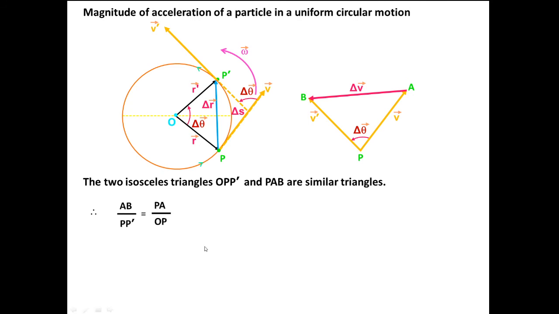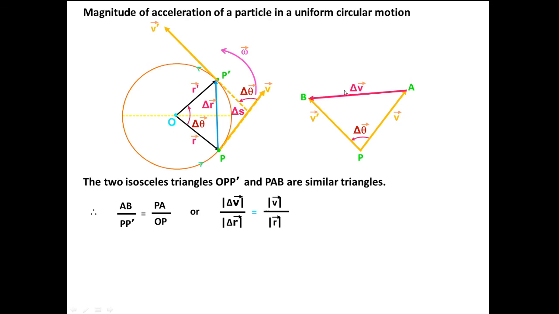So we can say AB by PP dash is equal to PA by OP. Now substitute all these values.